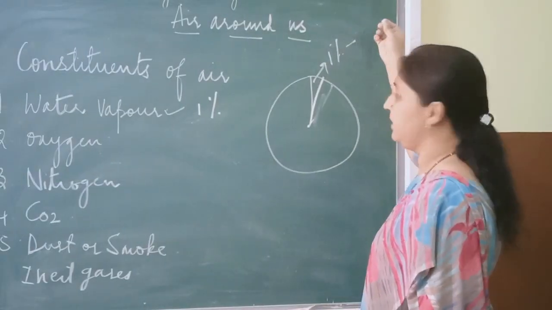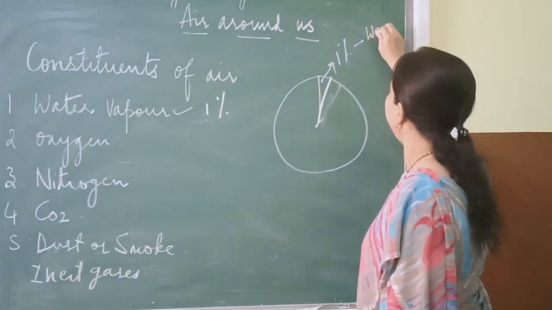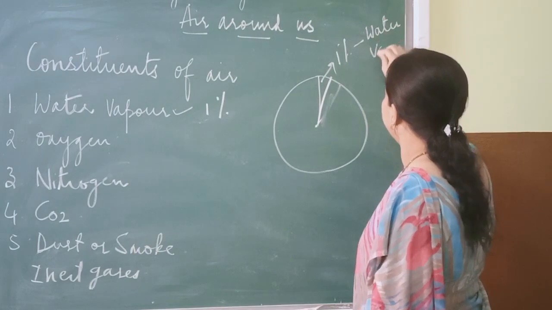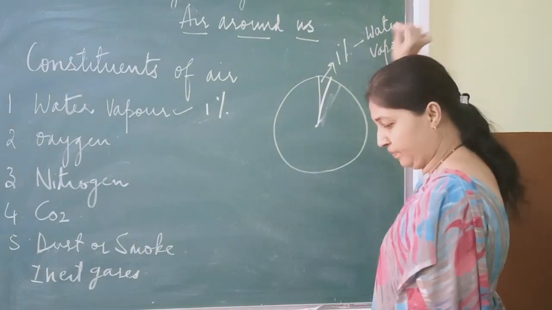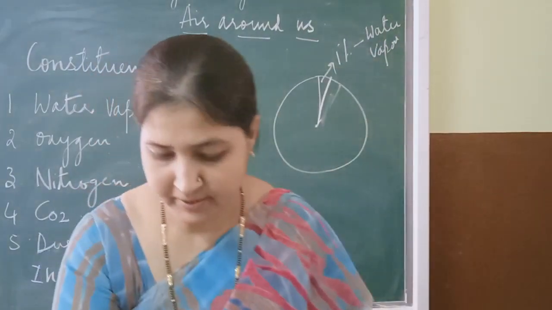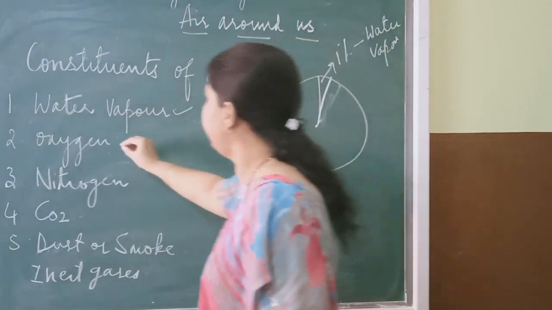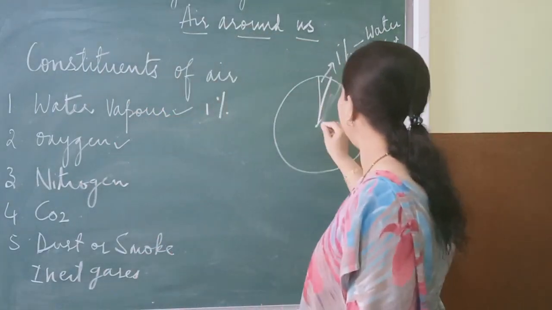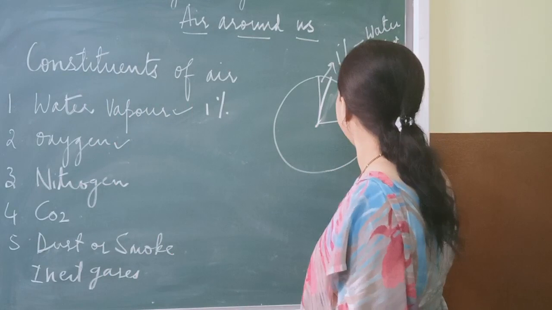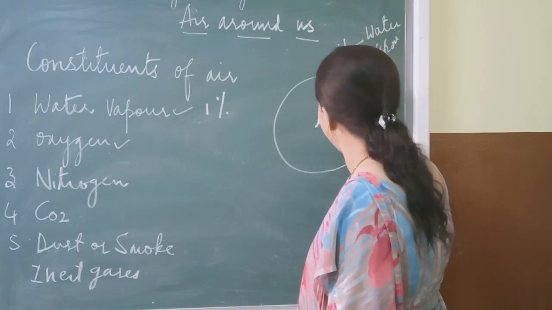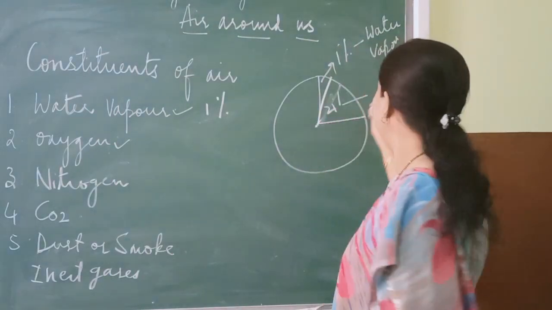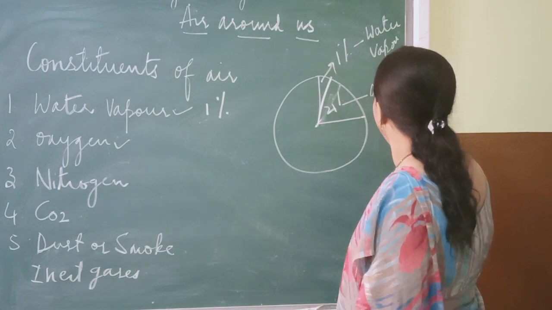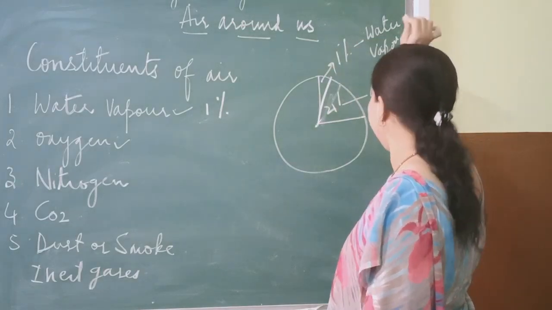And the next constituent of air is oxygen. So how much of oxygen is present in the air? It is about 21%. How much? 21% of oxygen is present in air.